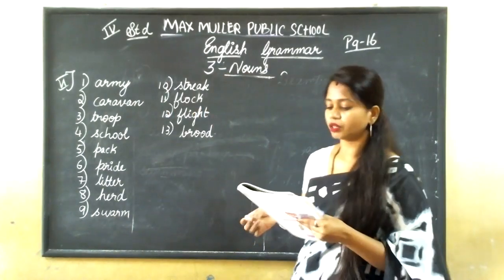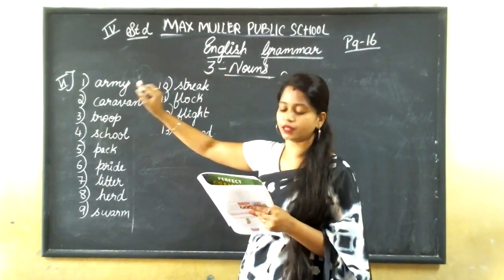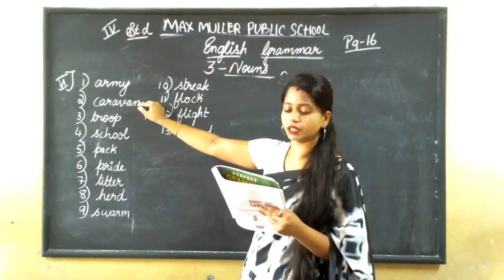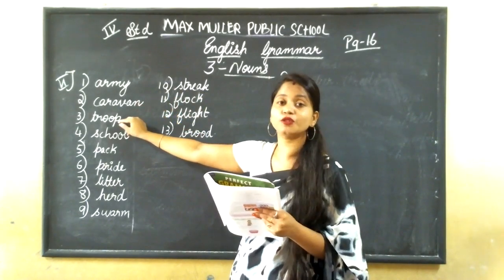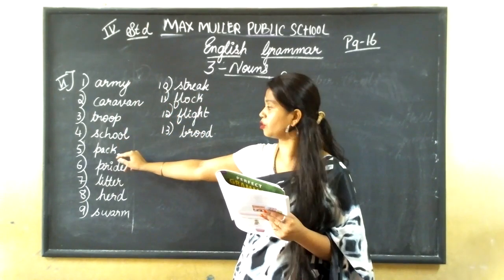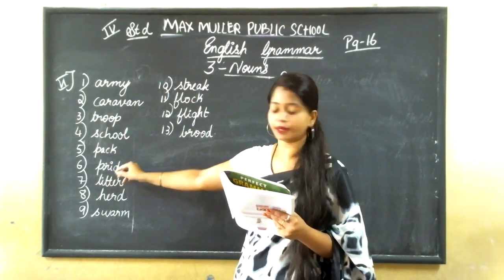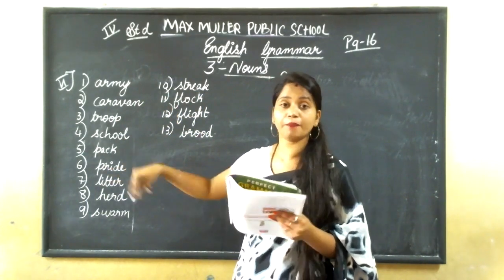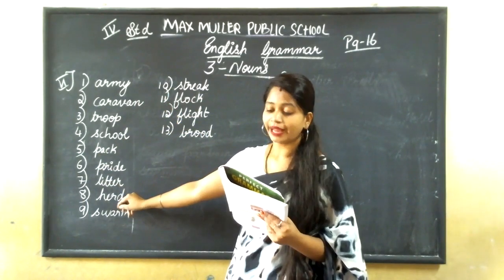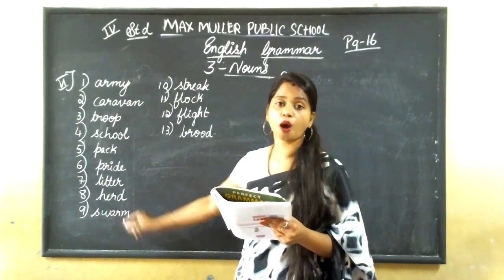Okay. The group of frogs we call as army. A group of camels we call as caravan. Group of monkeys, a troop. Okay. A group of fish, it is school. A group of dogs, pack. Group of lions, pride. A group of so many pups, it is litter. A group of elephants, it is herd. A group of bees, it is swarm.